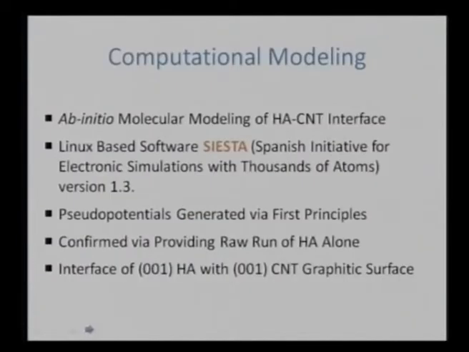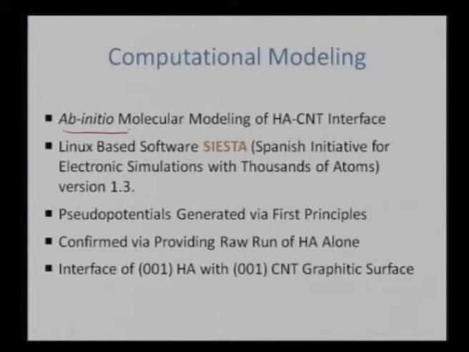So to see what CNT is doing onto the hydroxyapatite, some computational modeling has been done. In this particular case, ab initio molecular modeling has been utilized. Ab initio means we are utilizing only the electronic state of a particular material, like hydroxyapatite, which is a complex Ca10(PO4)6(OH)2.